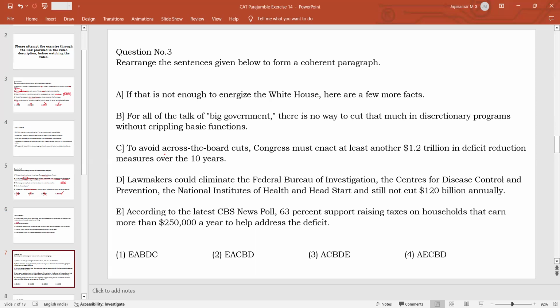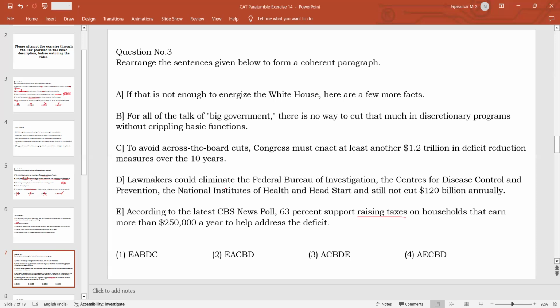So these are the two solutions or the two concerns that the US government is faced with, and they have to choose either of the two. Either reduce the expenses across the board, cutting all the expenditures, or raise the taxes. So raising the taxes is the other alternative, given here. So we are talking basically about the finances or the budgeting of the US government and the issues faced by them. By reading the statements, it is not really possible to find out which could be the first statement, or at first glance, you cannot unjumble the paragraph.